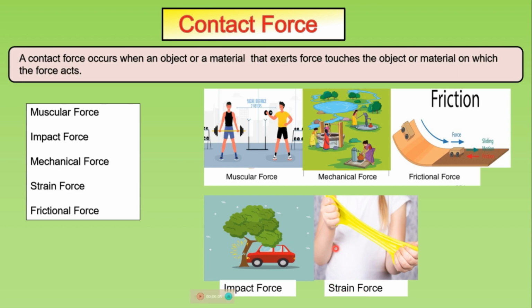Strain force: when some materials are squashed, stretched, twisted or bent, they exert a force that acts in a direction opposite to that of the force acting on them. So these materials are called elastic materials, and the force that they exert when they are deformed is called a strain force. Frictional force: the force of friction acts when one surface moves on another surface, and the force opposes the motion between the two surfaces in contact.